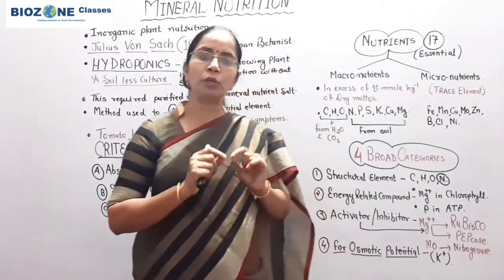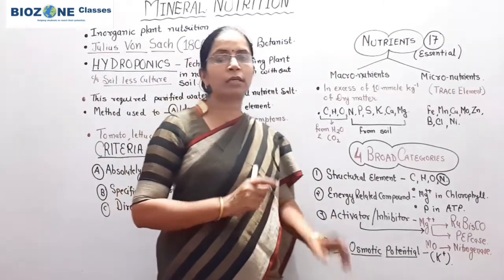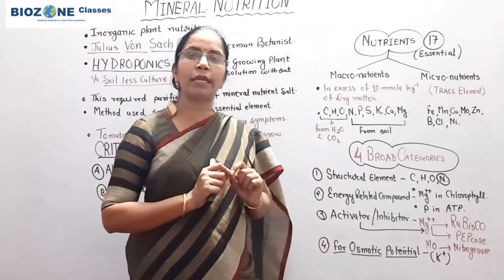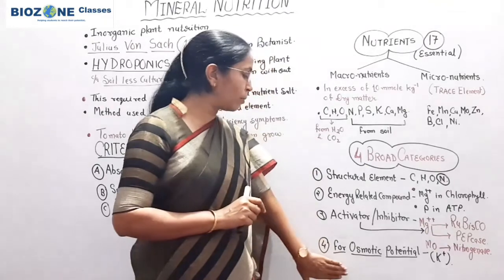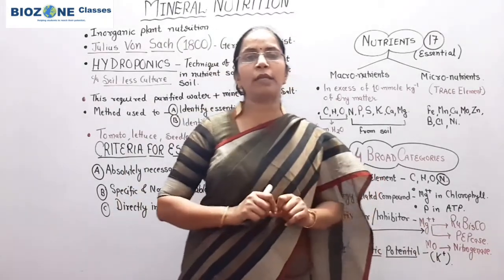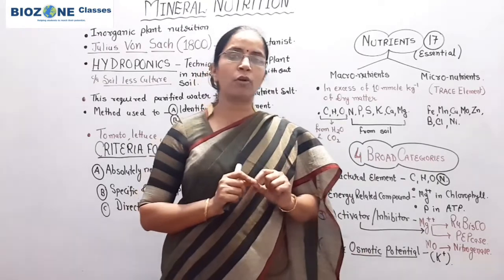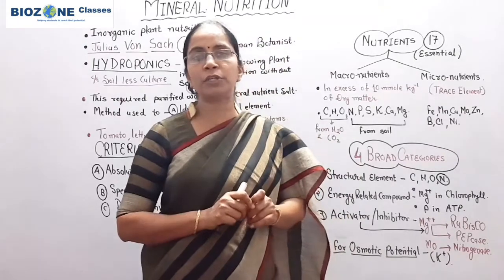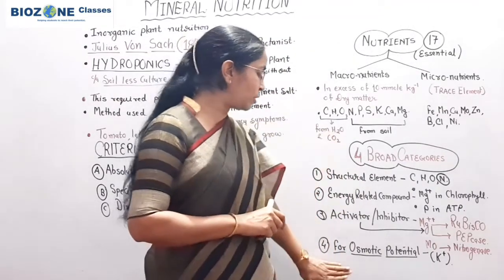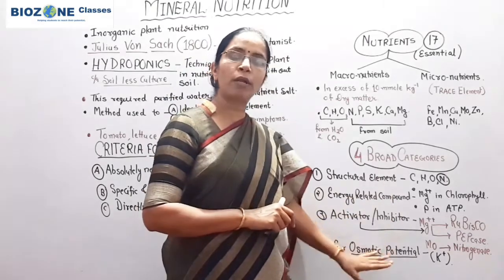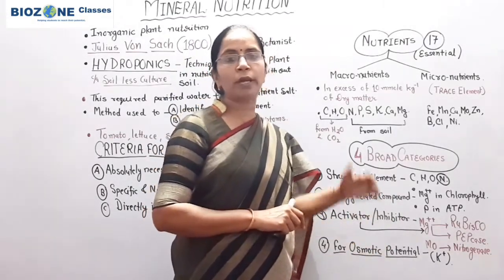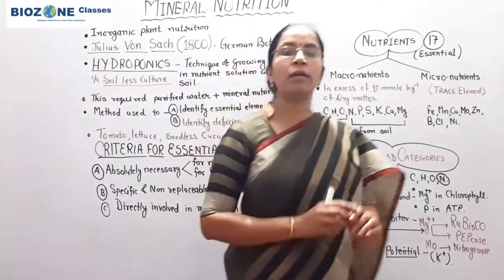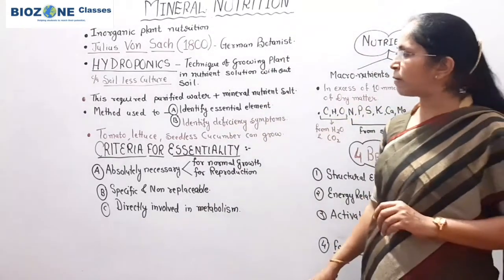So students who are new for this session can go through the link provided above for the process of opening and closing of stomata. So here you remember, potassium ions are predominantly required for opening and closing of stomata because they play a significant role in turgidity and flaccidity of the guard cell. So these four features you remember, these are the four broad categories according to which the 17 different elements are divided. So for this much you remember as an introductory part of this chapter.